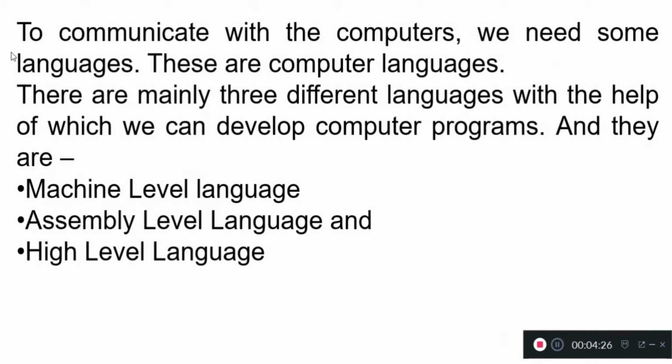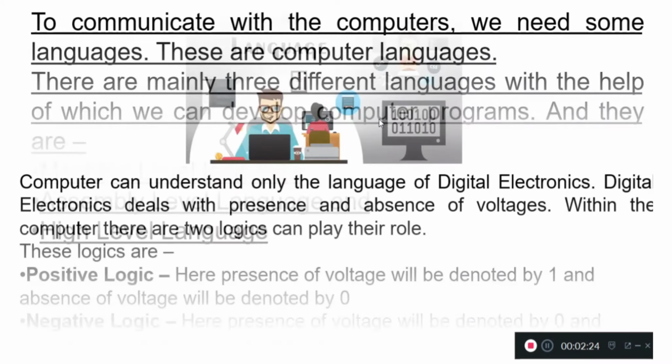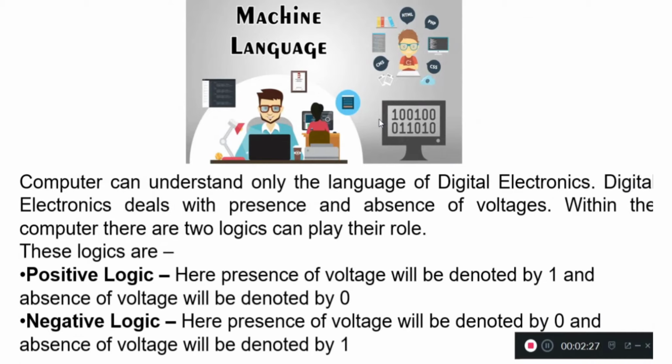To communicate with computers, we need some language. These are computer languages. There are mainly 3 different languages with the help of which we can develop computer programs, and they are machine level language, assembly language or assembly level language, and high level language. Machine level language or machine language.